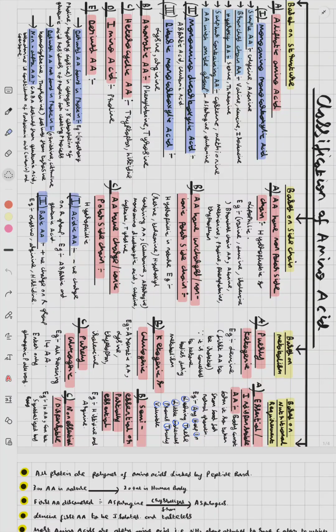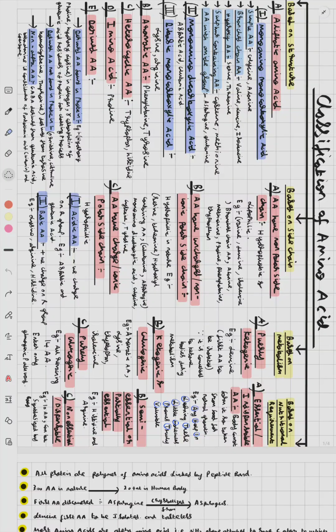Then non-alpha amino acids, an example is GABA, that is gamma aminobutyric acid, which is derived from glutamic acid. Another example of non-alpha amino acids is beta-alanine, a constituent of pantothenic acid, which is a vitamin and coenzyme.